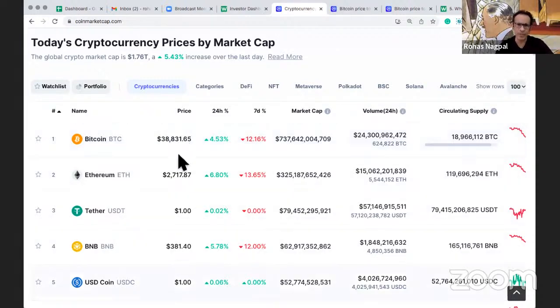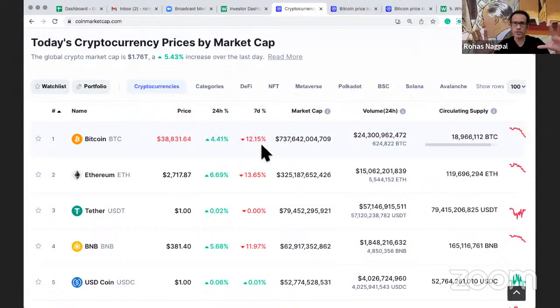Then we see the latest price. Then we see in the last 24 hours how the price has moved, up or down. If it shows you in green, that means in the last 24 hours the price of Bitcoin has gone up by 4.3, now 4.41. It'll keep moving, right? And then in the last 7 days, what has happened? It's gone down by about 12.15%.